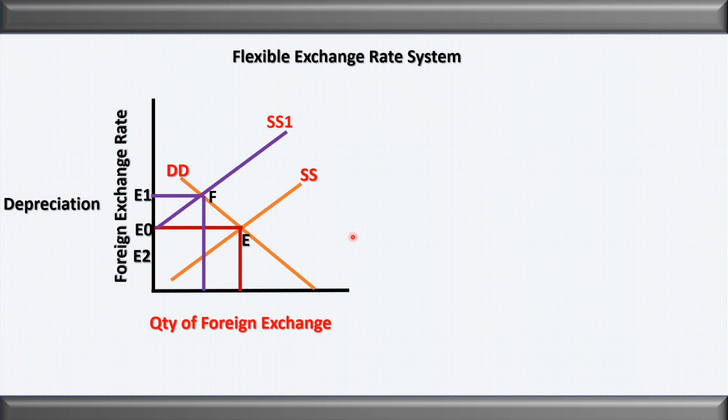In this case we can see that the equilibrium point is E and the rate at the equilibrium point is E0. So under the flexible exchange rate, the rate will be determined at the point where demand and supply are equal.